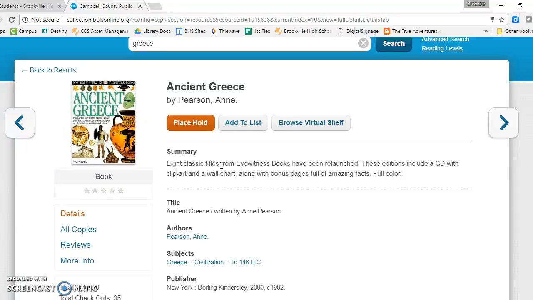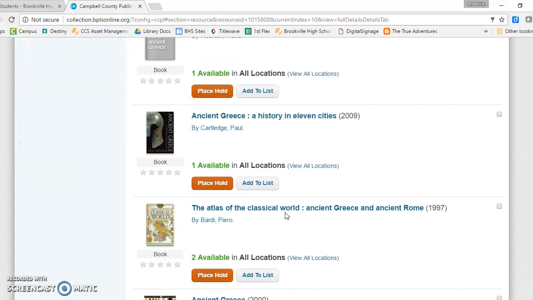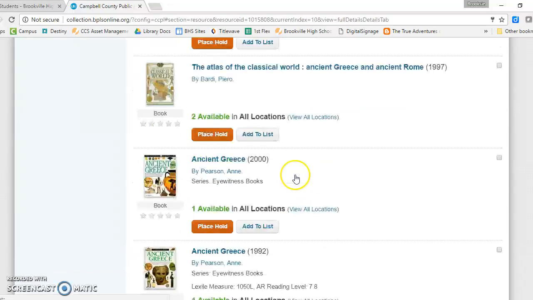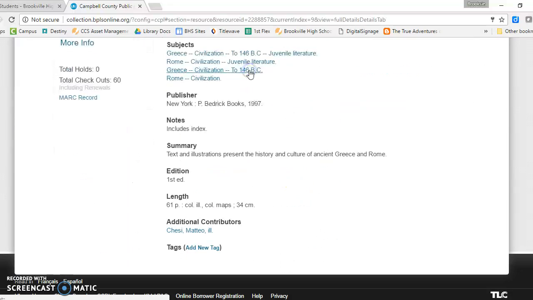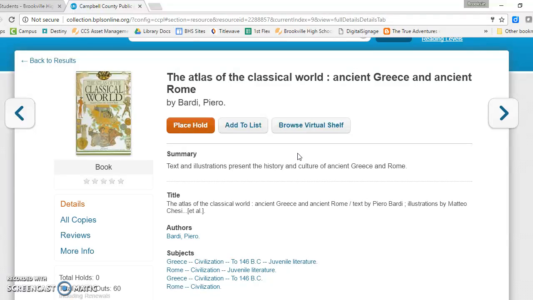That doesn't really seem like something that I necessarily want. So I can go back to my results, maybe click through and find something different. I thought I saw, let's see, maybe this Atlas of the Classical World. Text and illustrations present the history and culture of ancient Greece and Rome, which looks good to me.